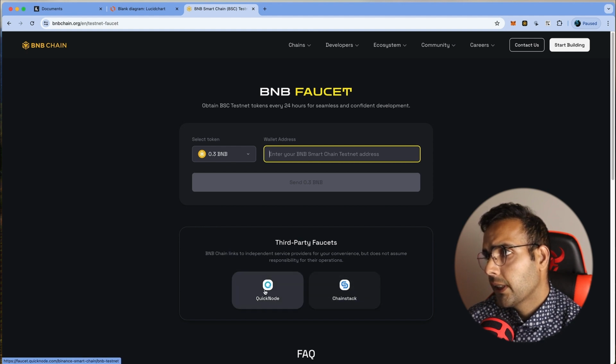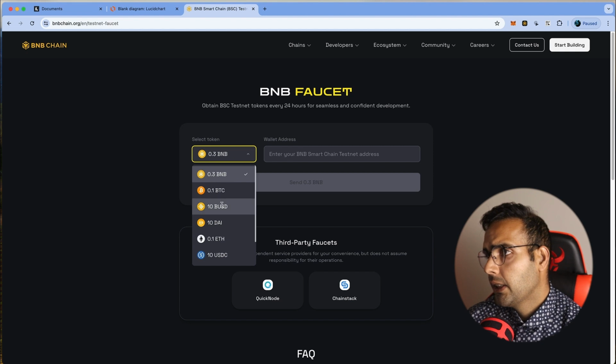Both of these faucets need you to have some balance. But for the BNB faucet, I checked and I actually couldn't use it. So if you want to have some balance in testnet, you can always use these two, and you need to have some balance, some Ethereum balance, I think, in the same address that you want to get the test tokens.